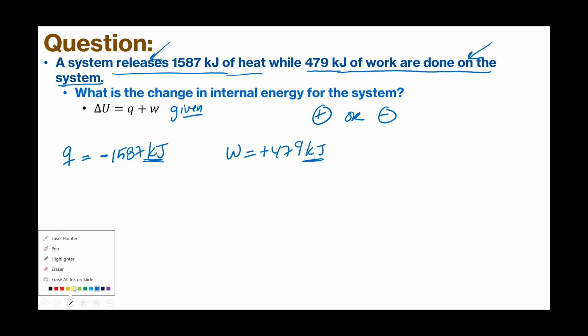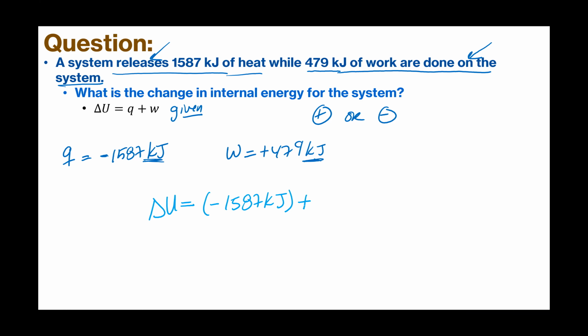So let's do that. Delta U is equal to Q plus W. Our Q is negative 1587 kilojoules, and we're going to add to that 479 kilojoules. You can think of it as the same thing. I'm doing my calculator this way, saying 479 kilojoules minus 1587 kilojoules. It's the same idea. This is negative 1108 kilojoules.